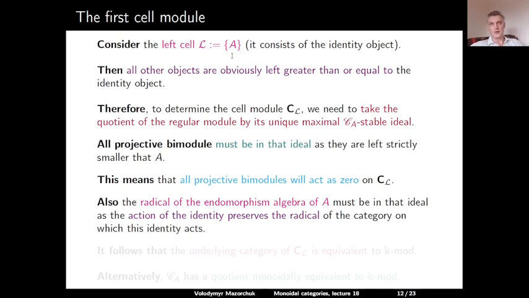And the identity object always acts as the identity functor up to isomorphism. And the identity functor always preserves the radical of the category.